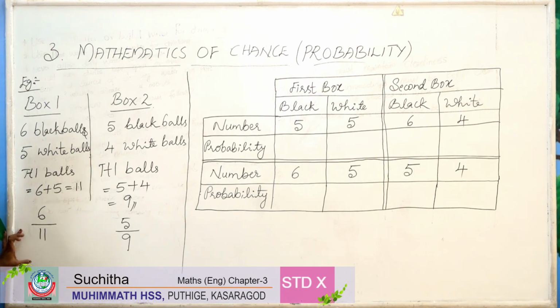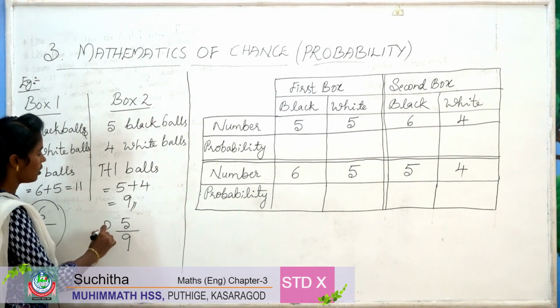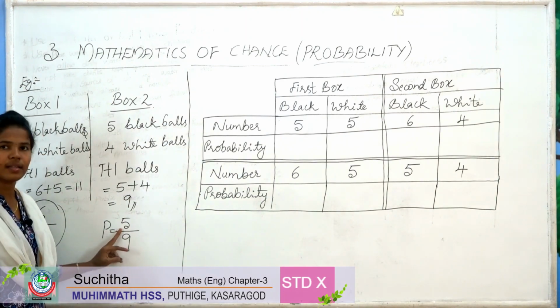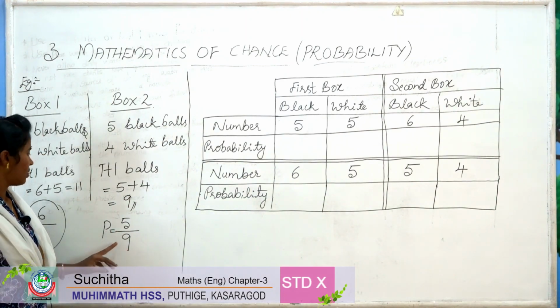I want to select the first box because there are more black balls than the second box. So the probability here, 6 by 11, is the probability or chance to get a black ball. Then 5 by 9 is the probability to get a black ball in the second box.